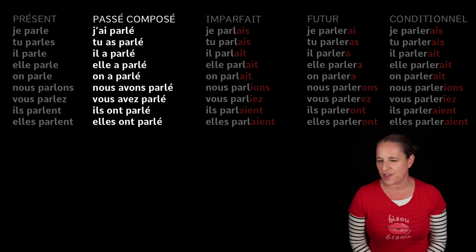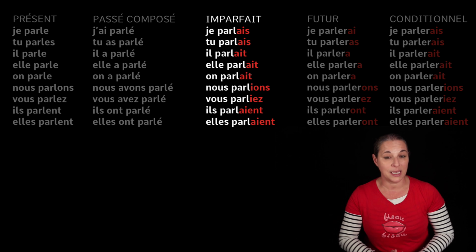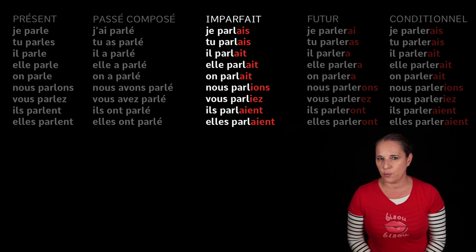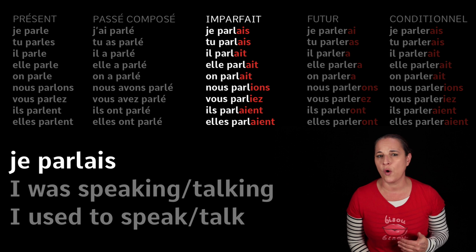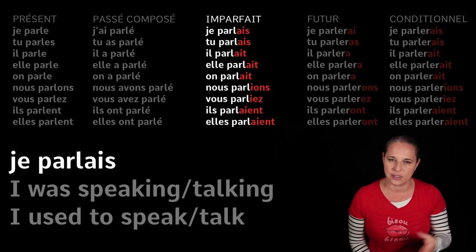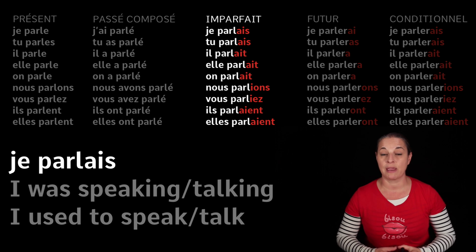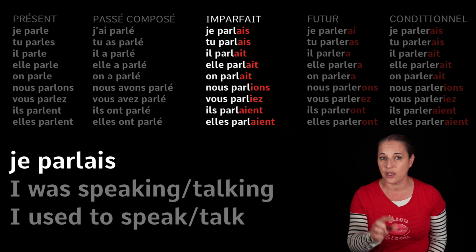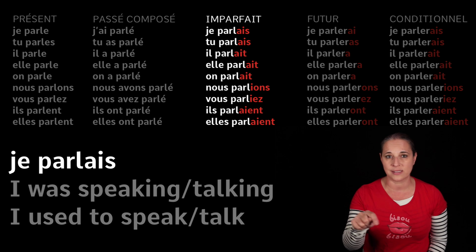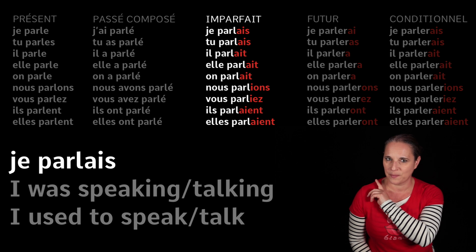Now let's have a look at the third tense, okay? The third tense is the imperfect. It's a past tense as well, but it is when we want to say I used to talk or I was talking. The ing it's a past continuous. Now remember, we have special endings to create the imperfect, so we don't say I used to talk or I was talking. There is only one way of doing it, and it is like that.